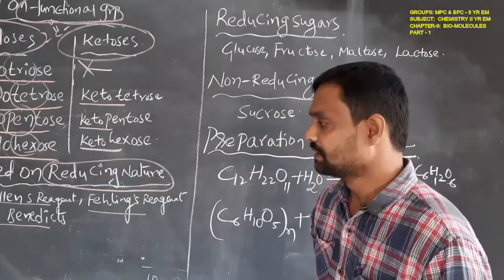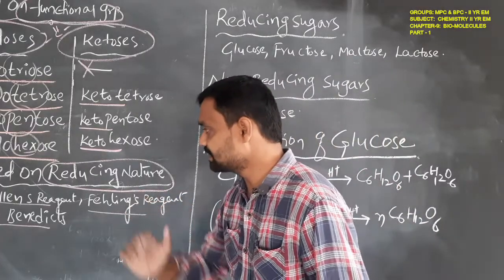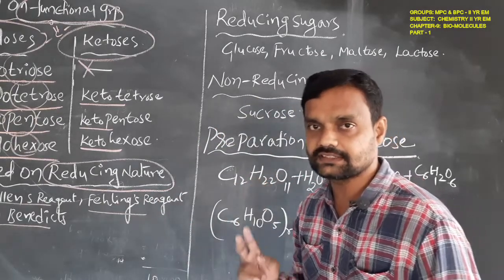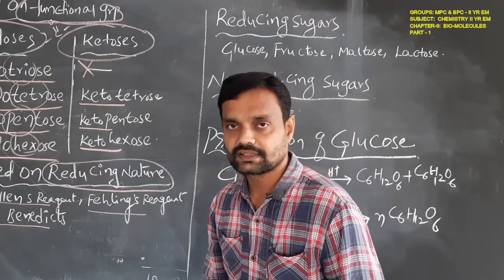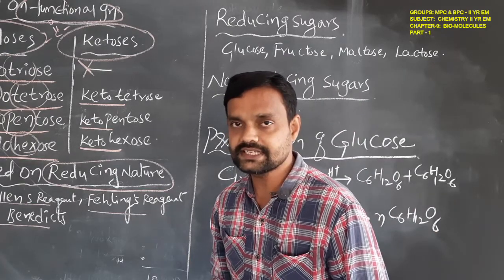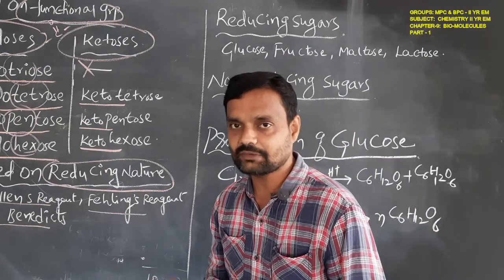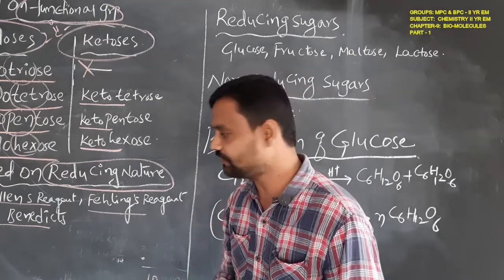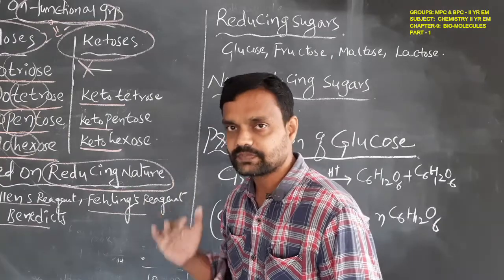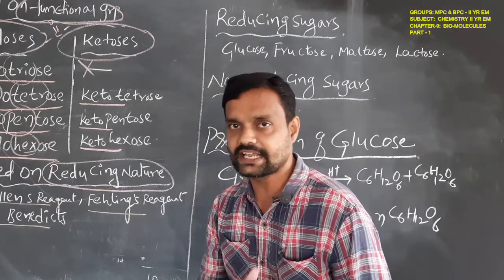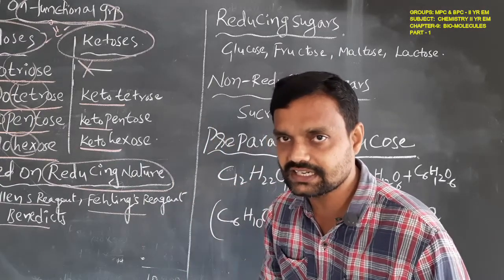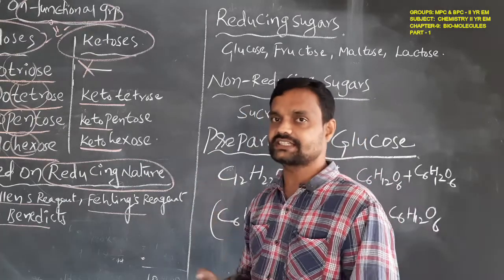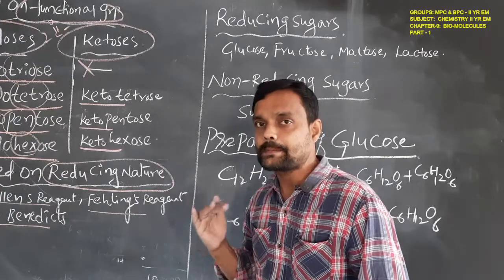So based on the reducing nature, carbohydrates can be classified into 2 categories. Here the carbohydrates reduce Tollens reagent, Fehling reagent, and Benedict reagent.